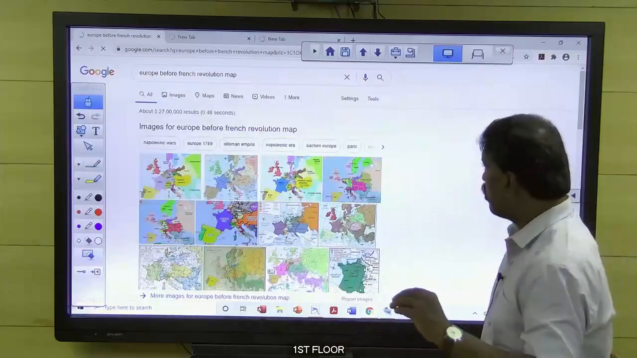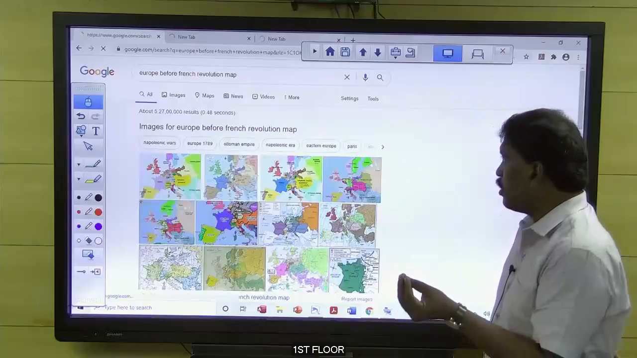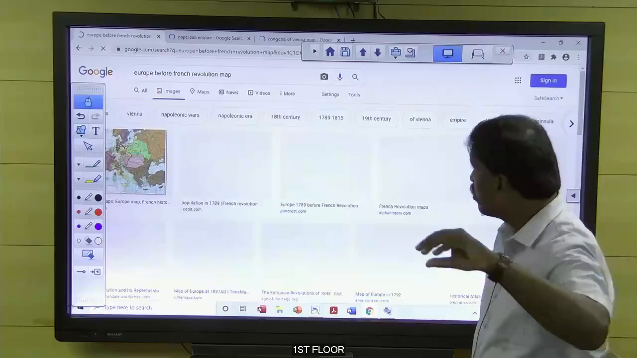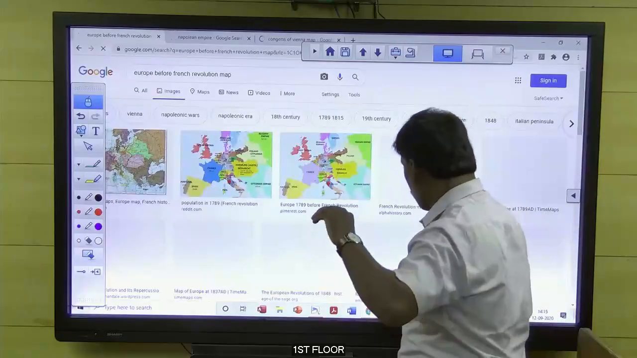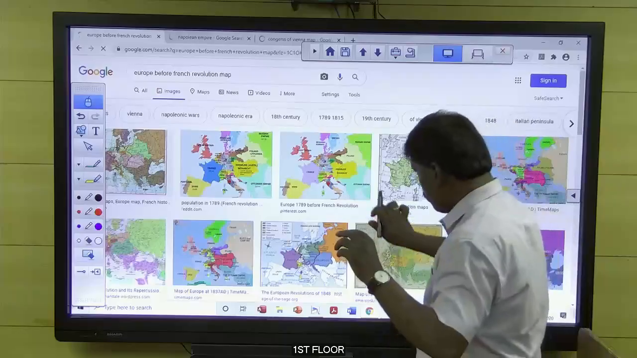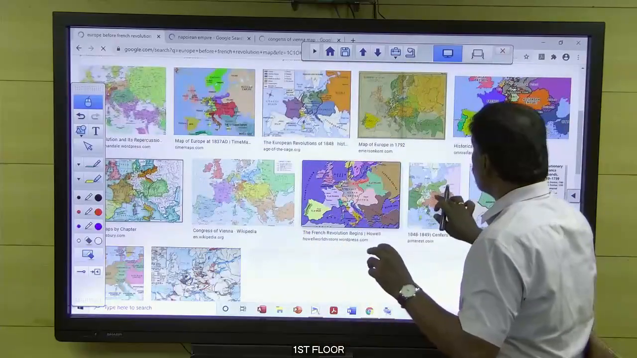Wait. The net is somewhat slow here. That's why it is rotating. Now it's okay, I think. Now everything is popping up.